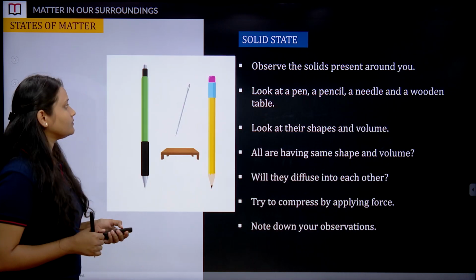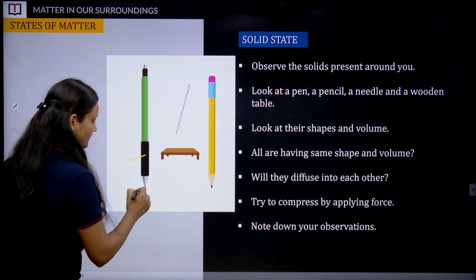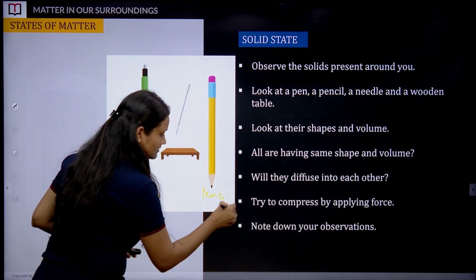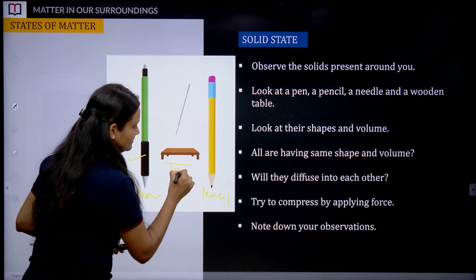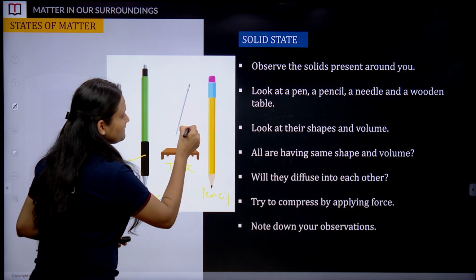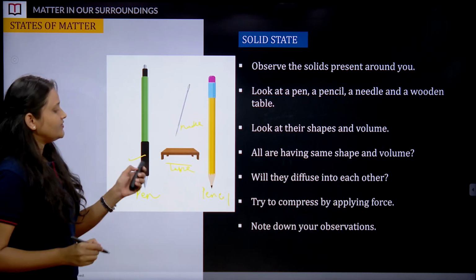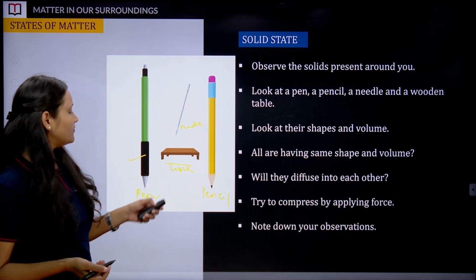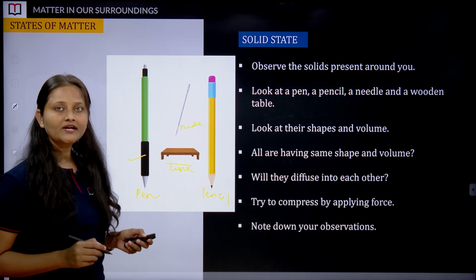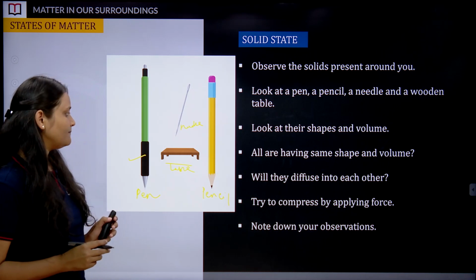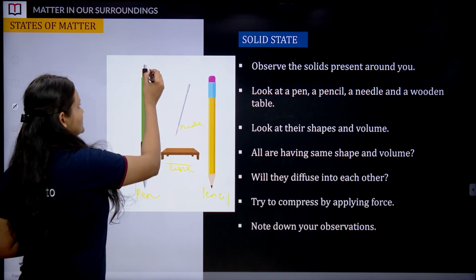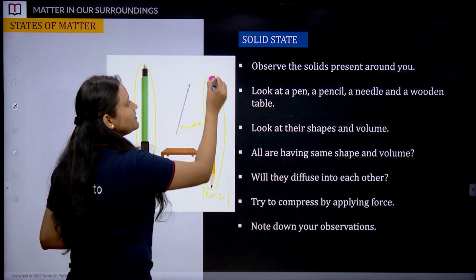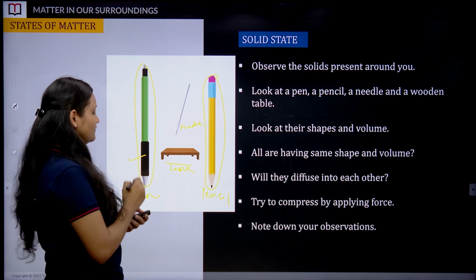Okay. So here is one activity. This is a pen, okay, a pencil. We are having a table and a needle. So these are 4 different objects which are examples of solids. But can you observe the shape of these 4 objects? Are they exactly the same? No, right? So pen has a cylindrical shape, a little bit similar to a pencil, but not exactly the way a pen is.